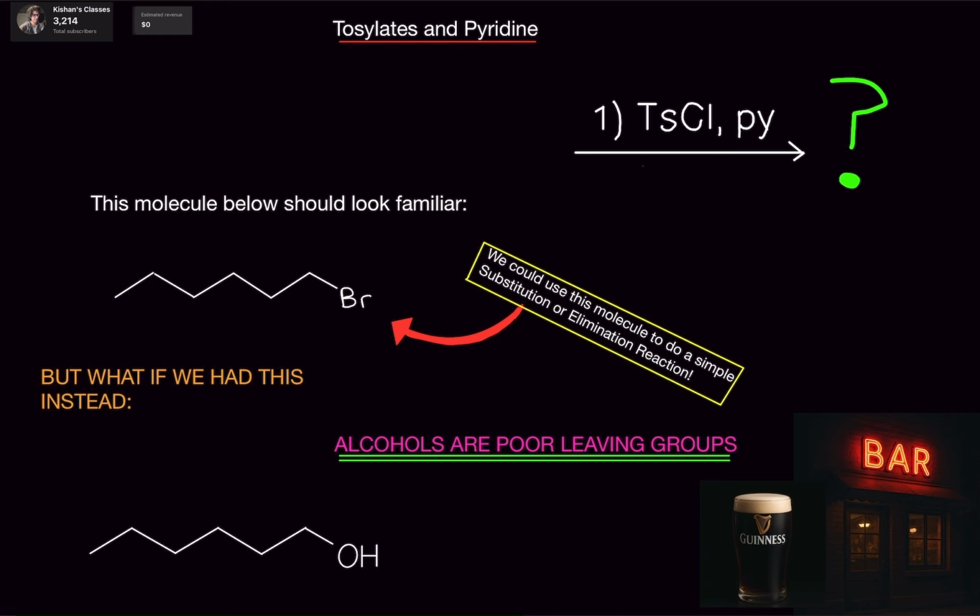Alcohols are poor leaving groups. That's something that a lot of people don't really understand or forget. Alcohols are terrible leaving groups, and the reason is because if this were to leave, it would not be stable.